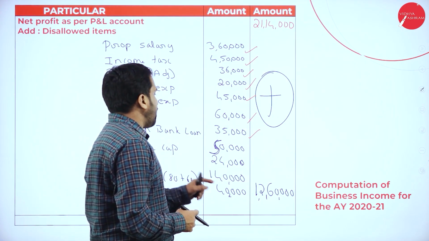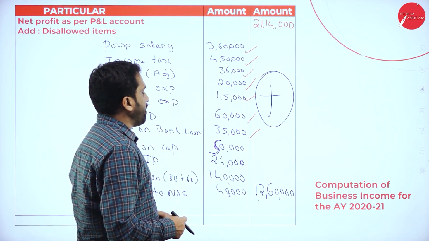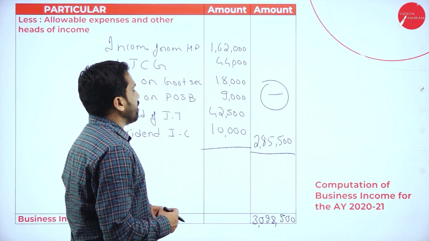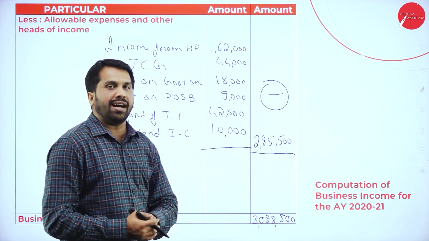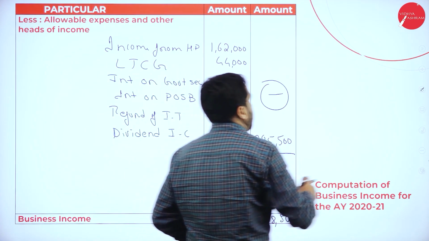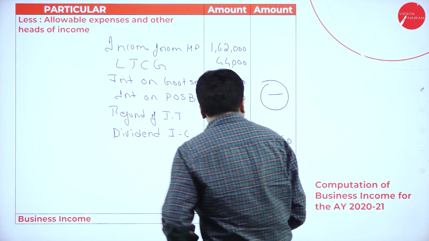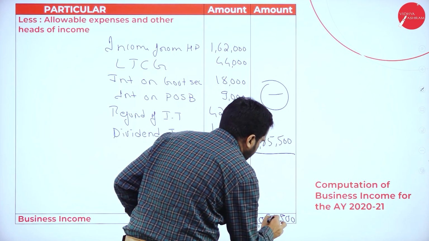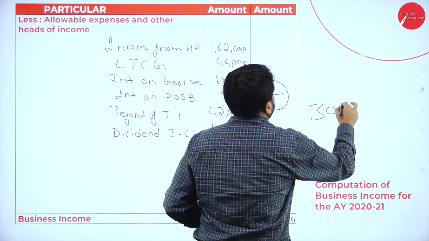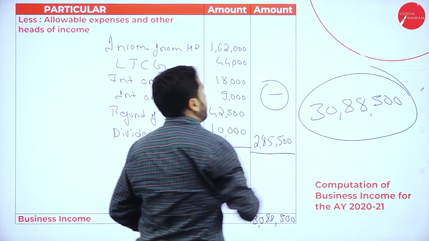So, I got 12,60,000. 21,14,000 plus 12,60,000 minus 2,85,500. Your answer is 30,88,500. 30 lakh 88,500 is your final answer.